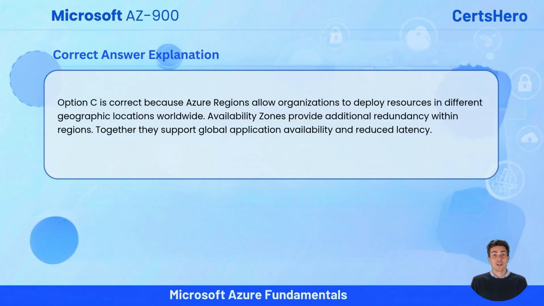Option C is correct because Azure Regions allow organizations to deploy resources in different geographic locations worldwide. Availability Zones provide additional redundancy within regions. Together, they support global application availability and reduce latency.